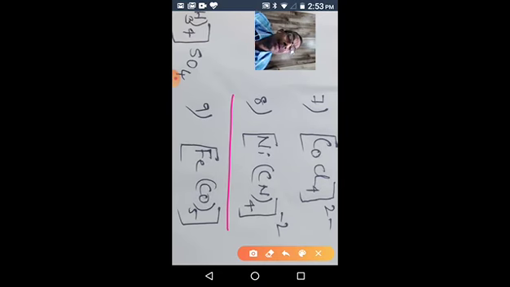So nickel is the central metal atom. The oxidation number of the metal is 2. This is a minus 4. To become minus 2, we have to add plus 2. So the nickel charge is plus 2. Then give the name. What is the name? Tetracyanonickelate(II) ion, or tetracyanidonickelate(II) ion. That's all.